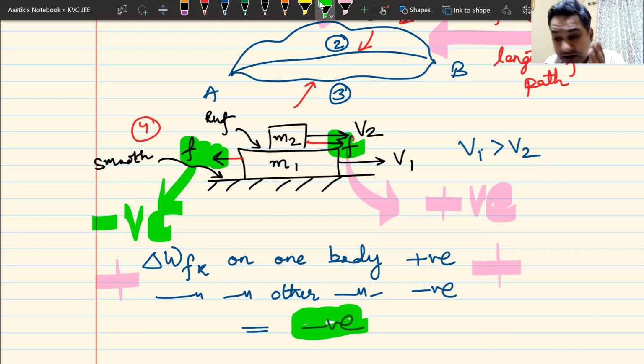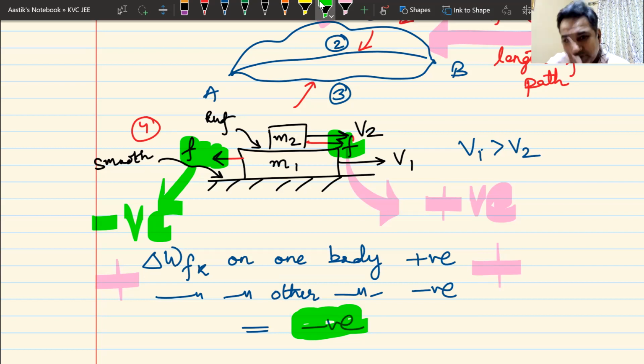Am I clear? Now you can understand this. See, block number 1 is moving faster, so it will cover more distance. The force on block 1 and block 2 is the same. Block 2 is moving slower, so it will cover less distance. The force is the same. Negative work is more, positive work is less. So the net is negative. Do we understand this now?